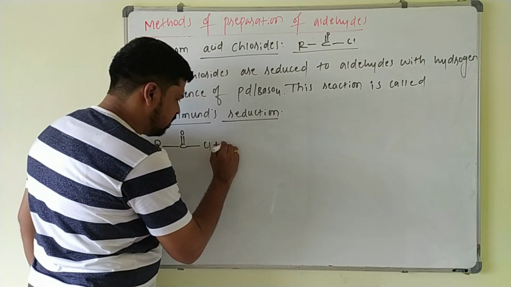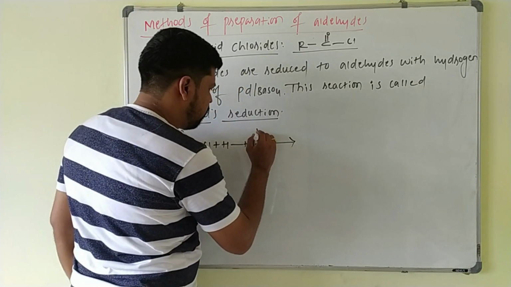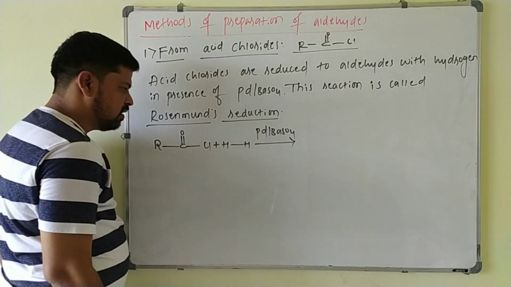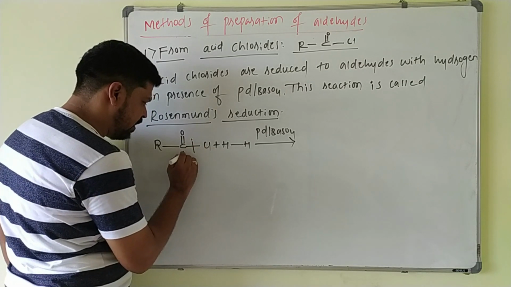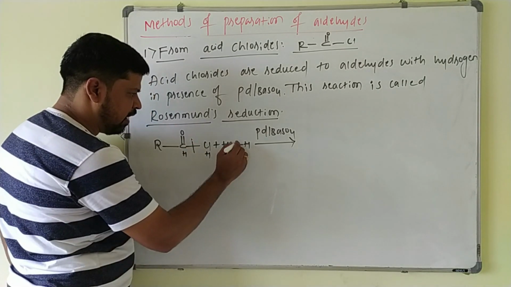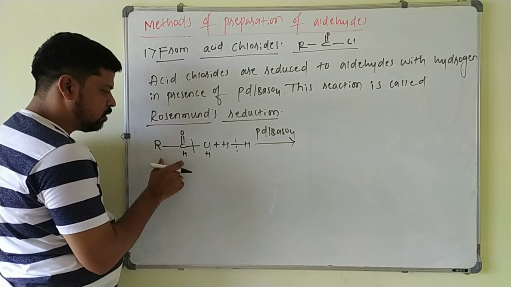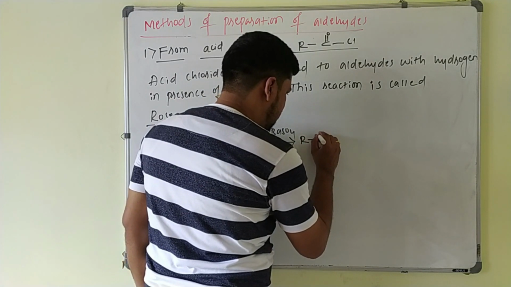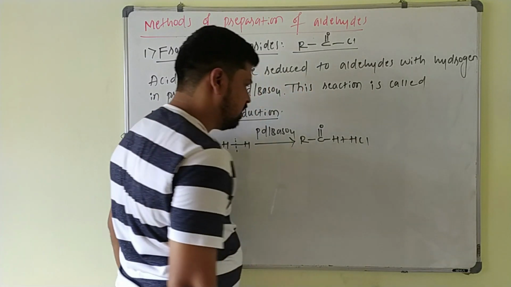So example, this acid chloride is reduced with hydrogen in presence of palladium supported on the barium sulfate. Just you have to break this bond, you add one hydrogen here, add one hydrogen here, you have to break this bond here. This becomes as RCHO, one aldehyde, and HCl you will get. So this will be RCHO plus HCl.